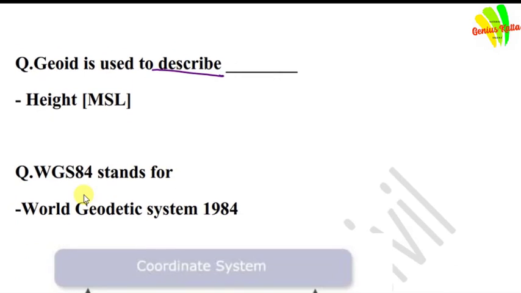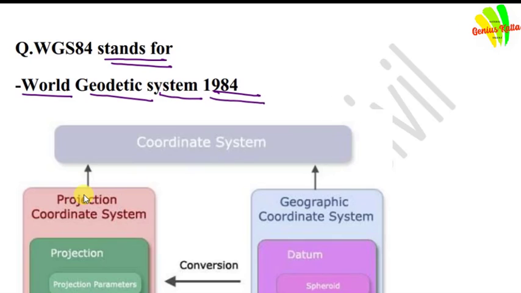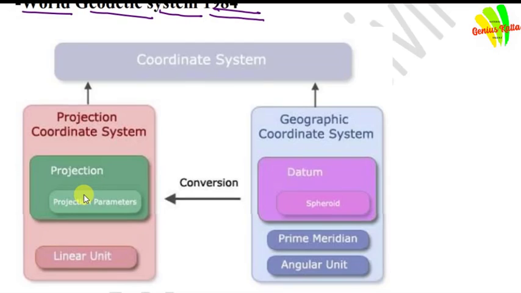Geoid is used to describe height, mean sea level. WGS84 stands for World Geodetic System 1984. Friends, we have majorly two different coordinate systems, projection coordinate system and geographical coordinate system.